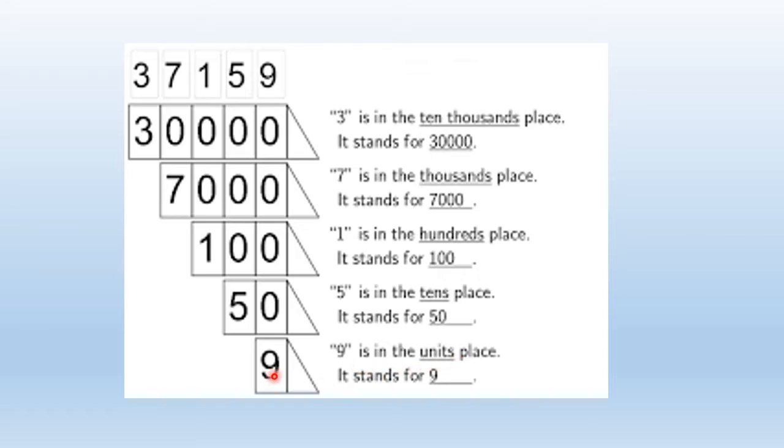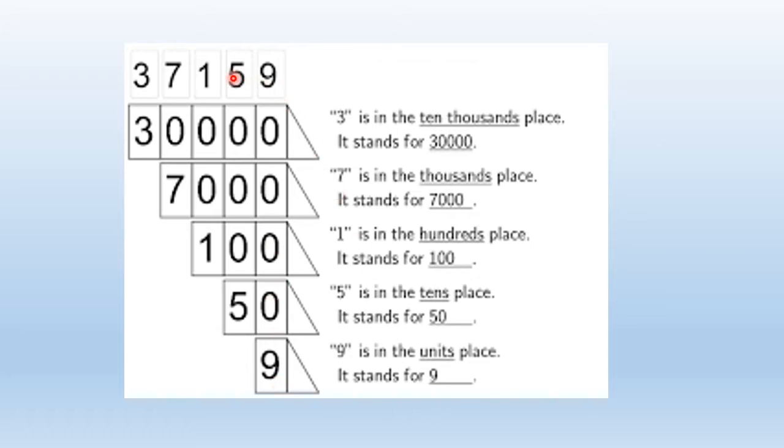And what is the value of 9? What is the value of digit 9? Now you know that digit 9 is in the ones place. So what is the value of digit 9? What is 9 ones? 9 ones is 9 multiplied by 1. 9 multiplied by 1 is 9. So the value of digit 9 is 9.